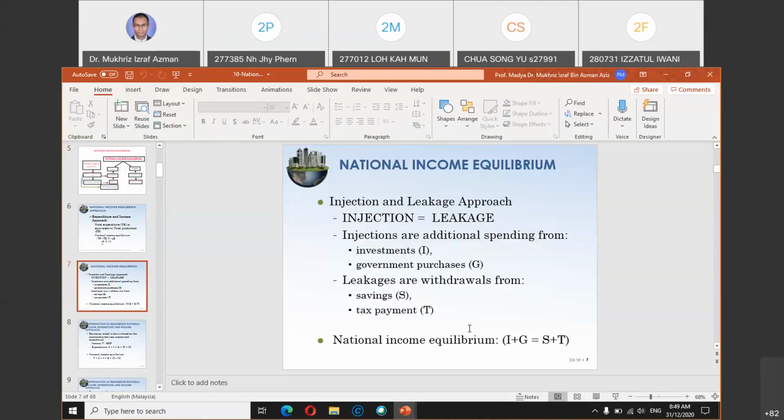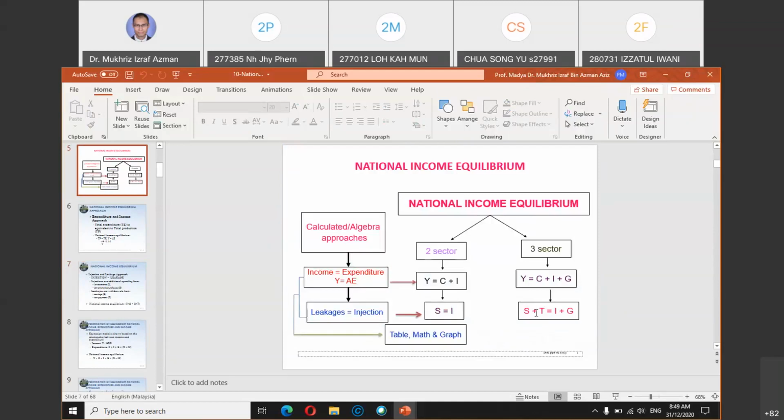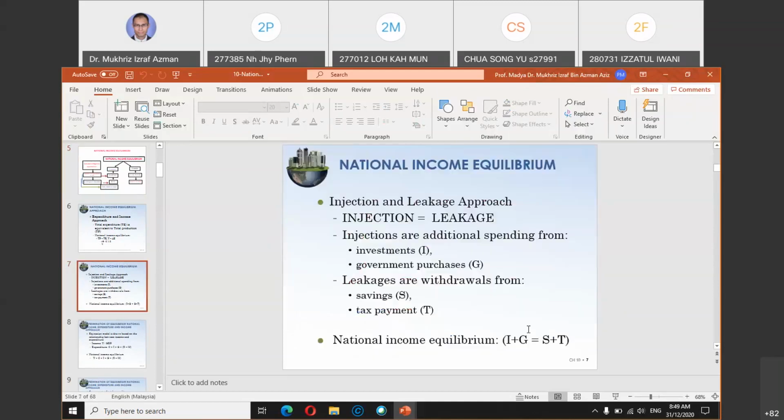So this is what we mentioned just now, national income equilibrium for a three-sector economy. In a three-sector economy, I plus G equals S plus T. Whenever you see a tax component or G, automatically you are referring to a three-sector economy, because government involvement is always in a three-sector economy.